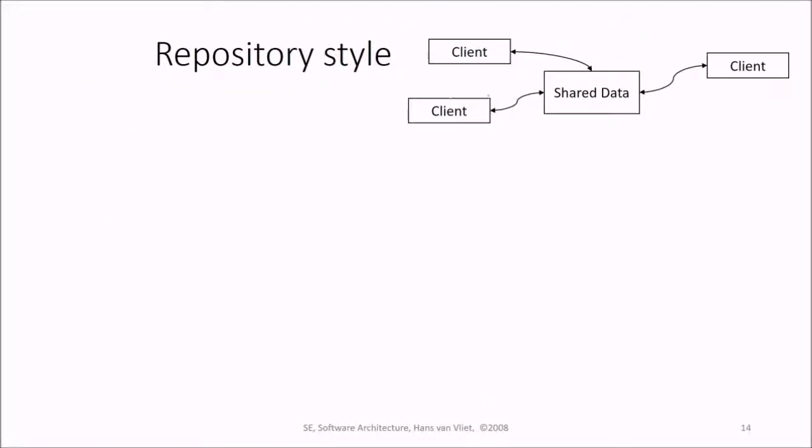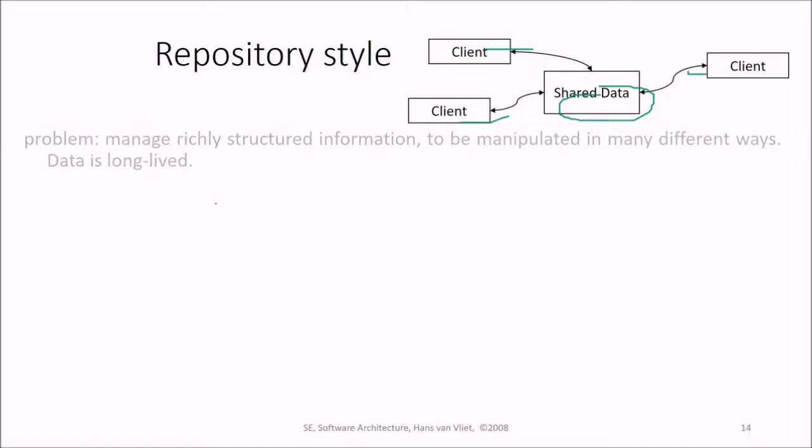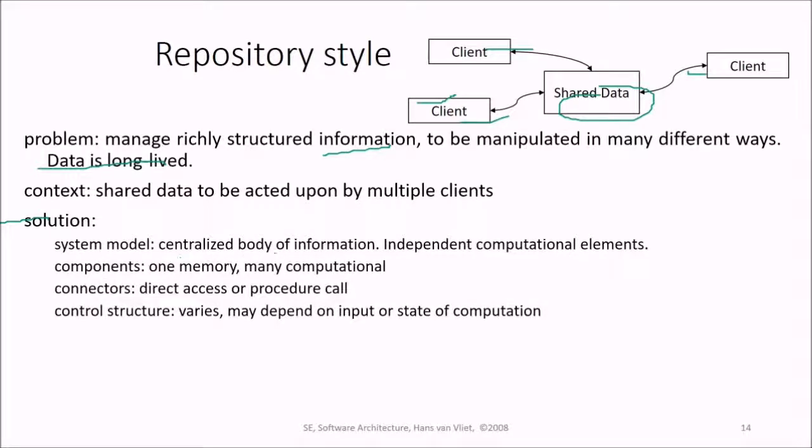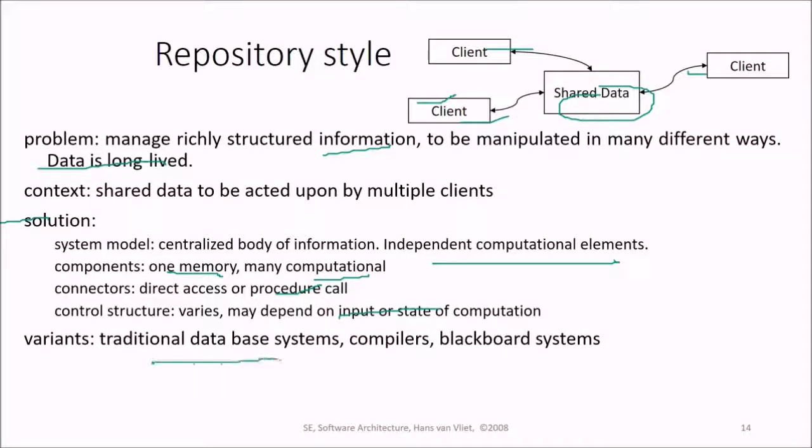These are the repository style. You have shared data, and various clients are accessing this shared data. So they manage richly structured information to be manipulated in many different ways. Data is long-lived, shared data to be acted upon by multiple clients. The context is like this. And the solution here is a centralized body of information with independent computation elements. The component is one memory, many computational. And connectors are direct access or procedure calls. The control structure varies and it may depend on the input or state of computation. The variants could be traditional database systems, compilers and blackboard systems.